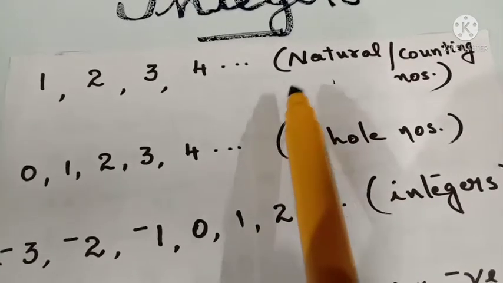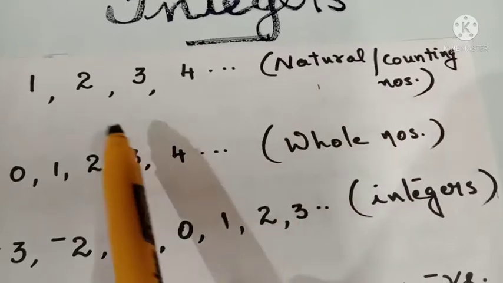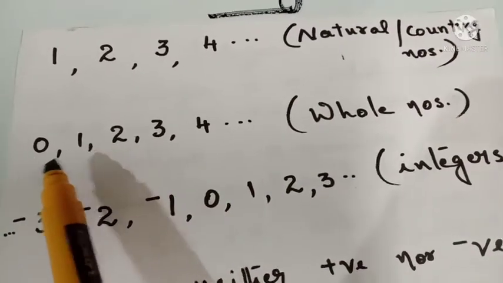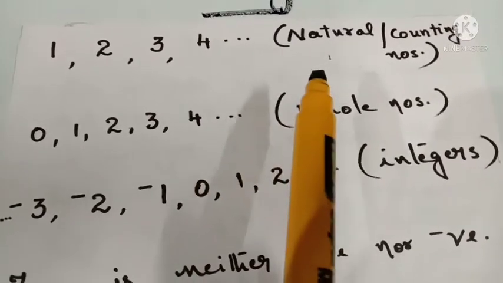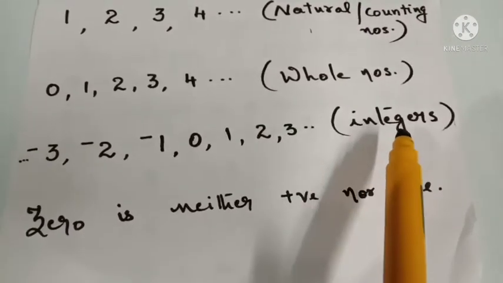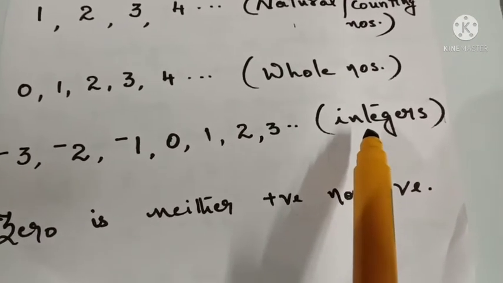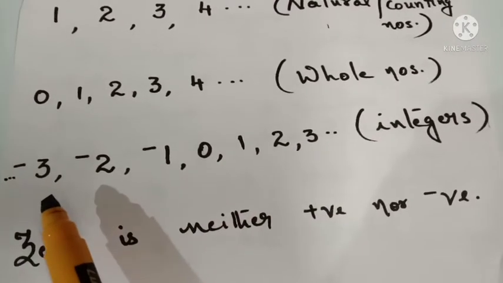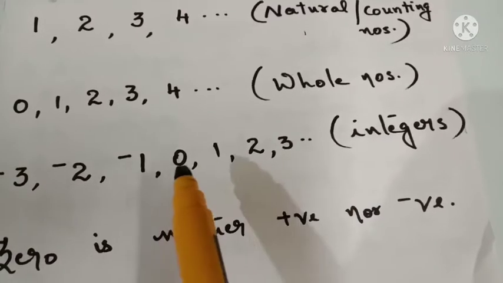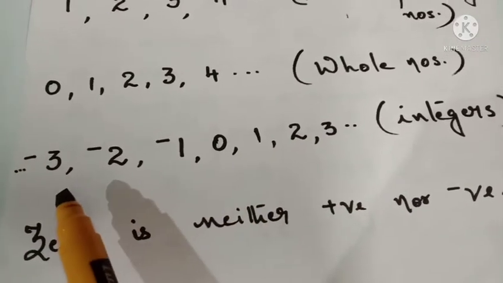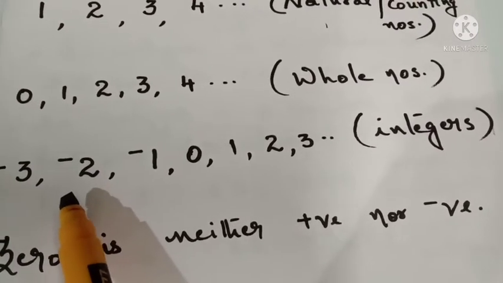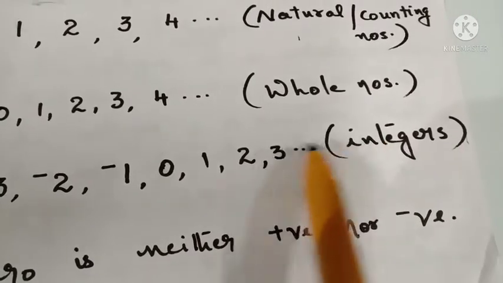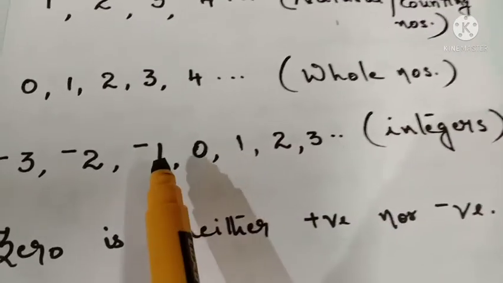We have already learned that natural numbers are counting numbers starting from 1, 2, 3, 4, etc., and whole numbers start from 0 onwards: 0, 1, 2, 3, 4, etc. Now, integers include whole numbers and negative numbers.